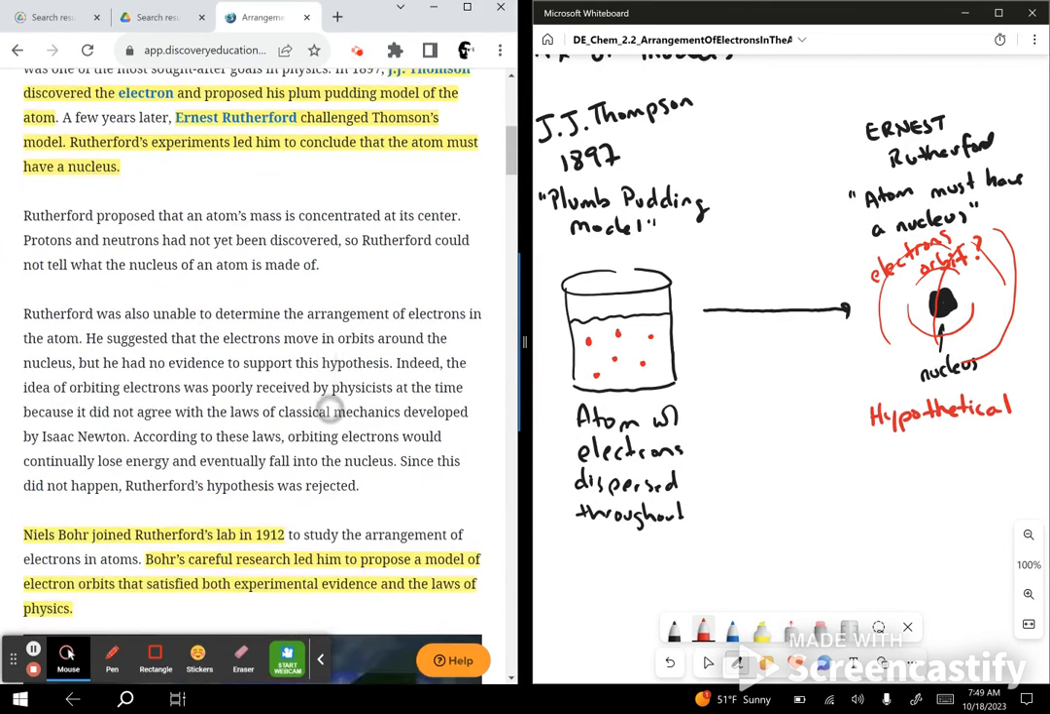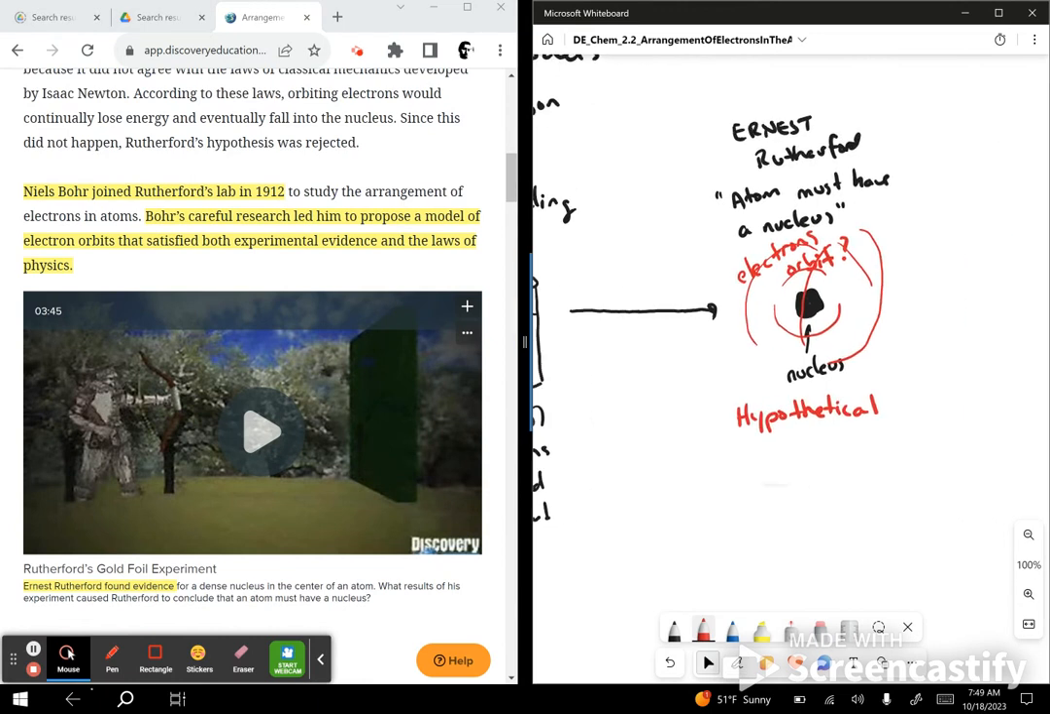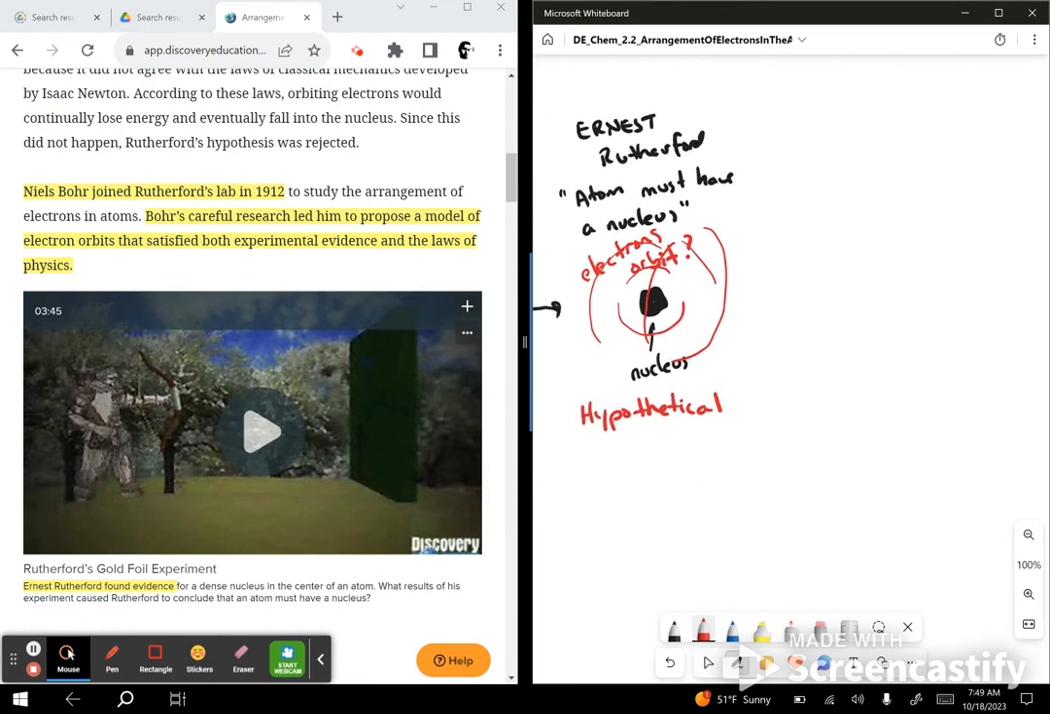Now, if we continue to move through here, in 1912, we have Niels Bohr. Okay, and Niels Bohr is the first person who really kind of takes these models and moves us forward. Okay, so Niels Bohr, 1912.